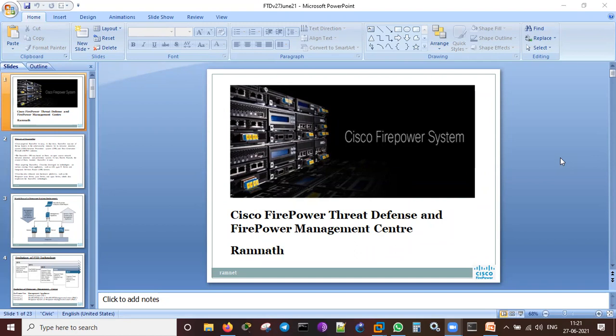Actually, it is mostly destructive, because we are removing the older OS and putting the new OS on this, and it is getting a new facelift. Once it has been upgraded to Firepower Threat Defense, you will not be able to go back to the previous ASA, and you will not be able to manage it with ASDM anymore. Then we require FMC for that. So a lot of paradigm changes have happened.